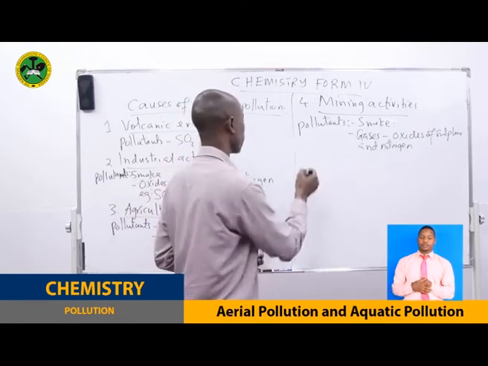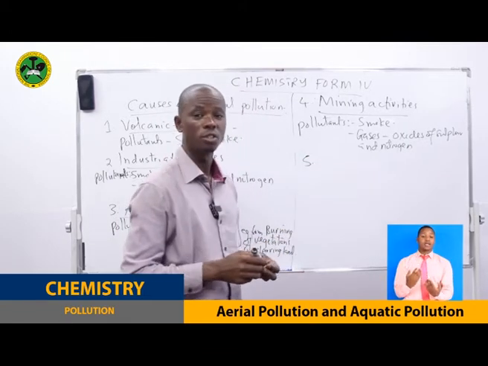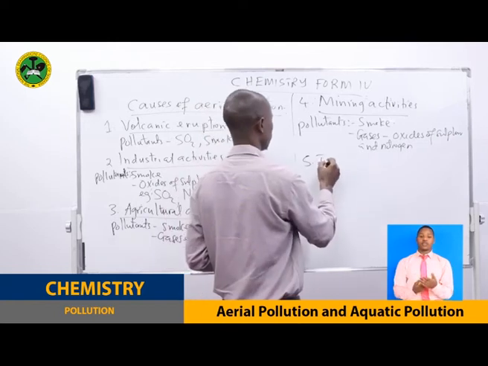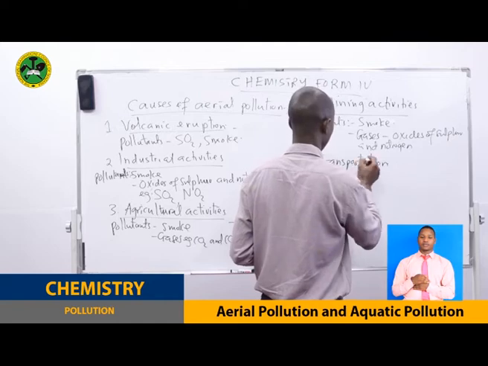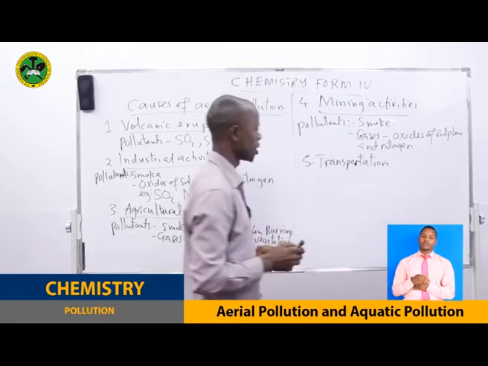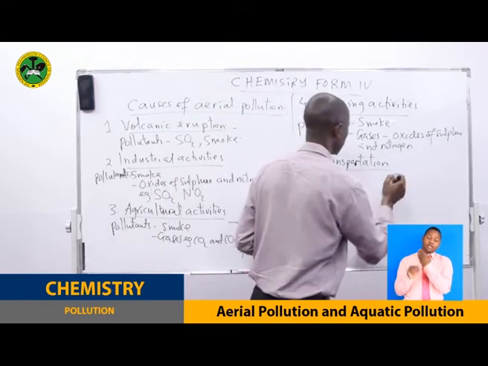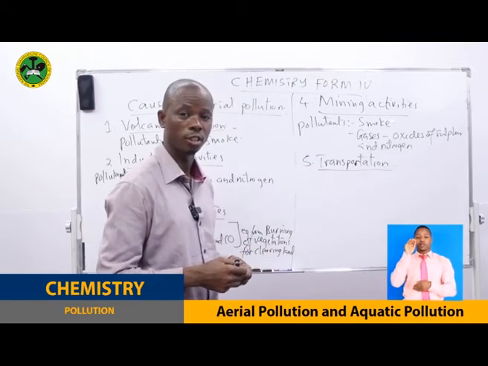That is number 4. Number 5 is from transportation. How does transportation cause aerial pollution?